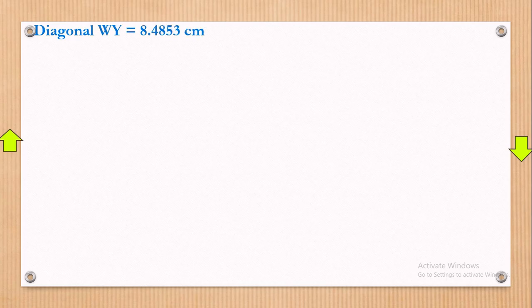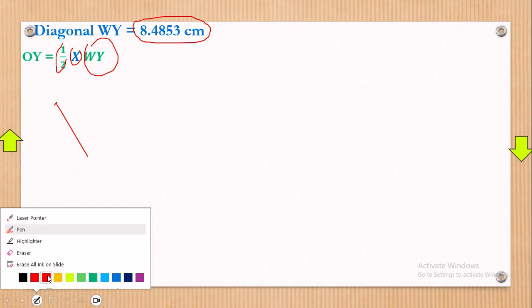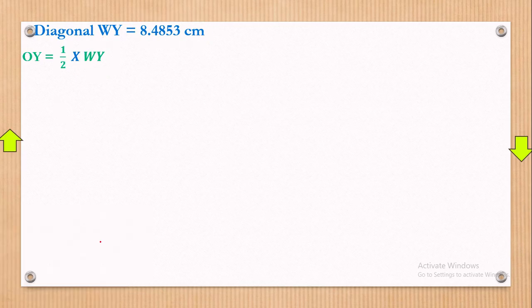But remember, we want OY. So OY is equal to a half times WY. If you can really see that, a half times WY. But then WY was how much? WY is this. So we multiply by a half and we get the answer. Now, why are we multiplying by a half?